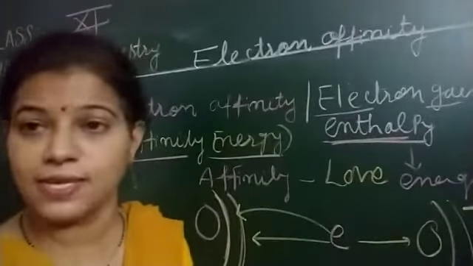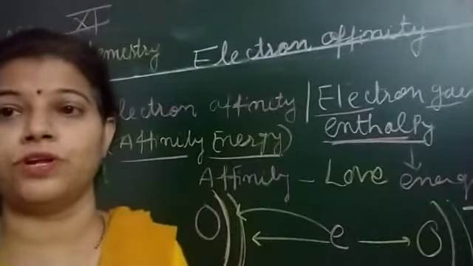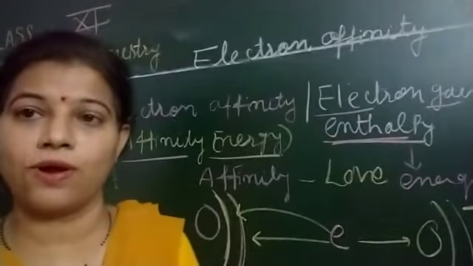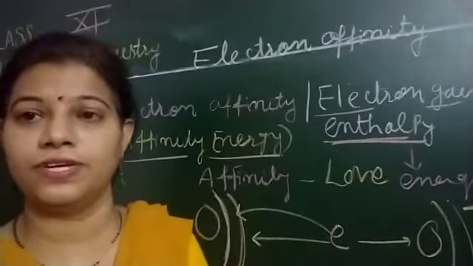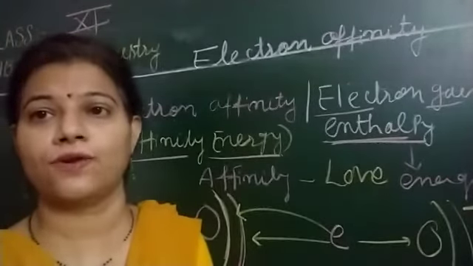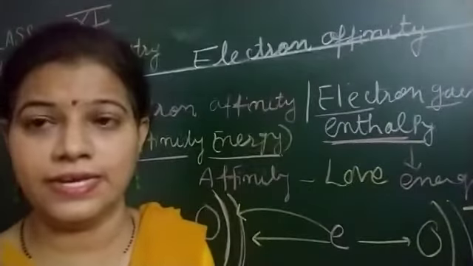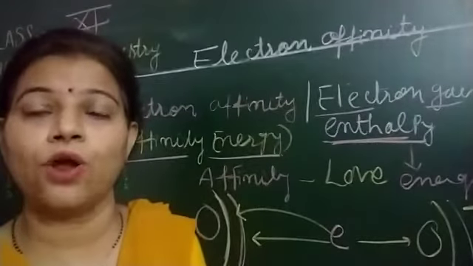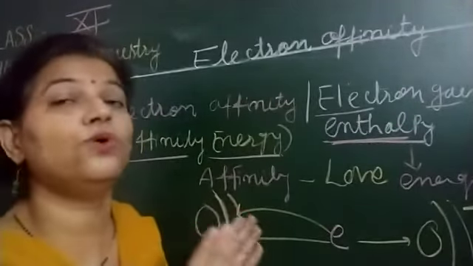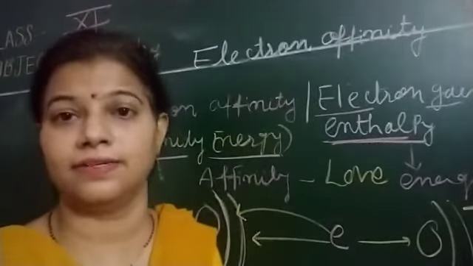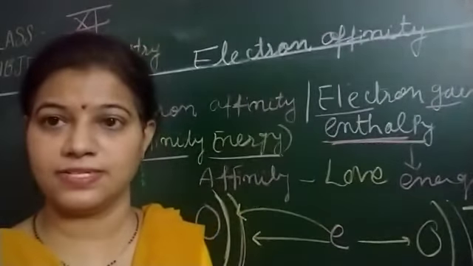So in very simple language, what you have to remember, what is electron affinity, what is affinity energy, or what is electron gain enthalpy: it is the amount of energy released when an electron is added to an isolated gaseous atom. Okay? Is it clear to you?